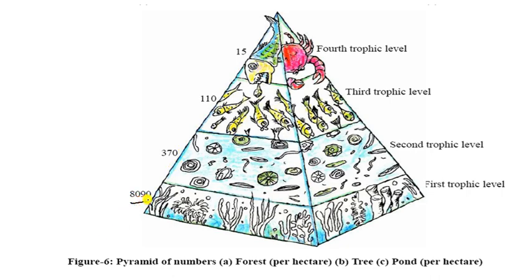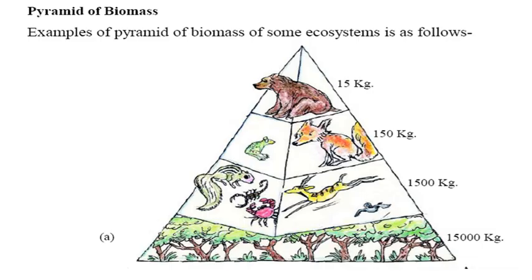It is 8090, then 370, then 110, and that one is 15. It is near about 10%. You can see here. So these are the trophic levels in the forest, or you can say the ponds also. These are the trophic levels you can see. Let us go to the next one.